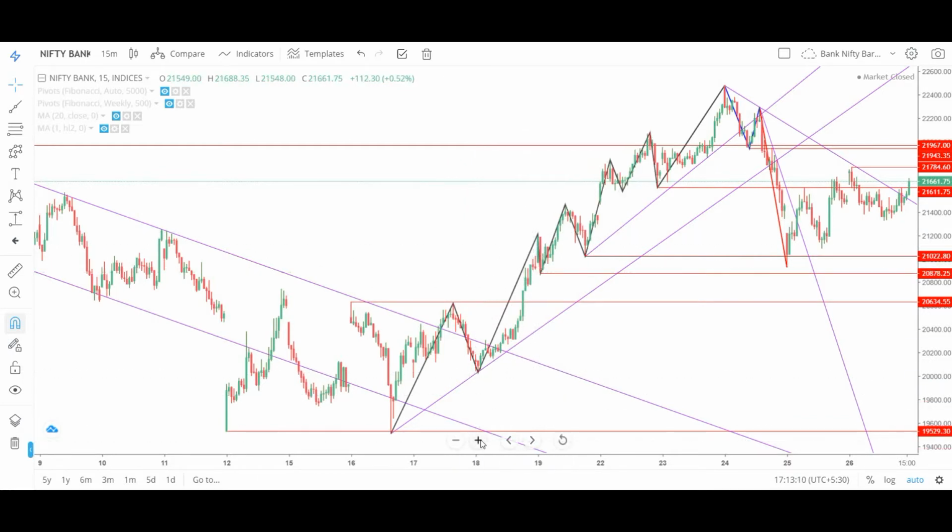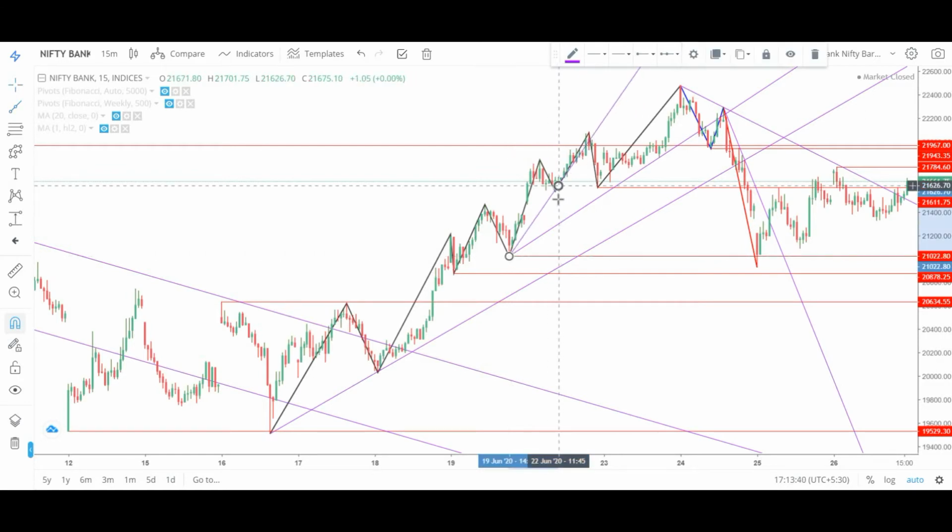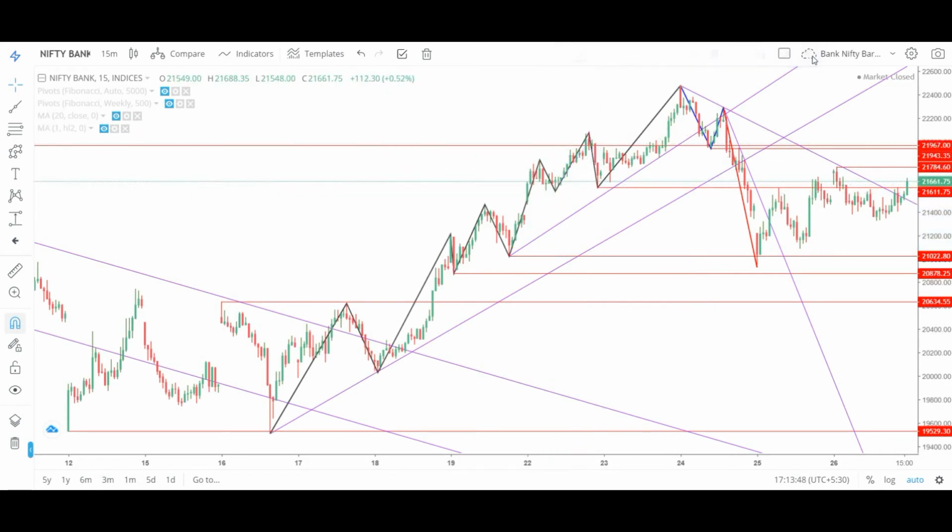Then it went on to make higher high, higher low. I'll connect these two lines to make a trend line. Then there is higher high, higher low, higher high, higher low, higher high. Once this high is broken, we mark this trend line. If we mark this trend line, it is going through the price action, and it was broken here, but the low did not get broken. So the uptrend is still intact, and here we make a new high.